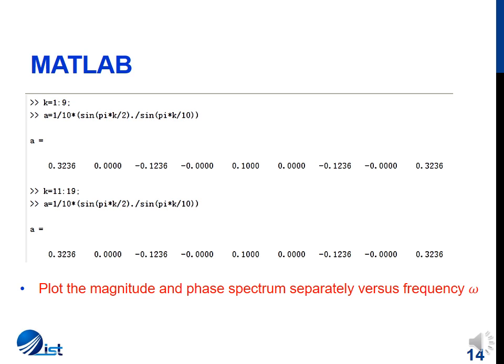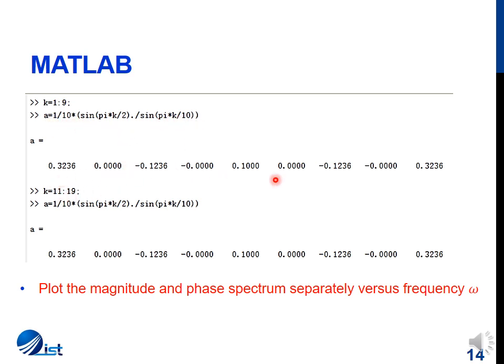The MATLAB commands to determine the values are given in the slide. Also, I have given these commands to show you that the values indeed repeat themselves. For the first cycle where k was from 0 to 9, I have not used k equal to 0, because we remember it is determined from a different expression. If I vary k from 1 to 9 and substitute in the expression, we get the 9 values for a of k.